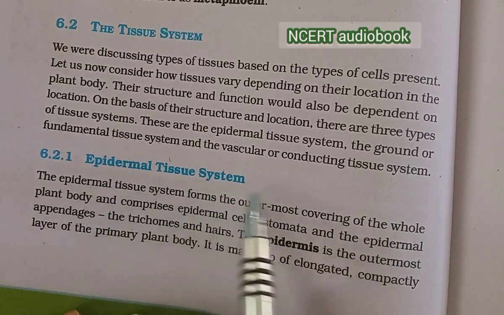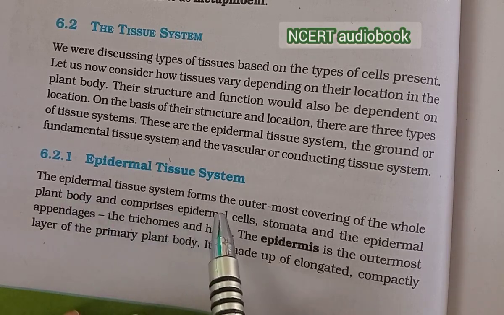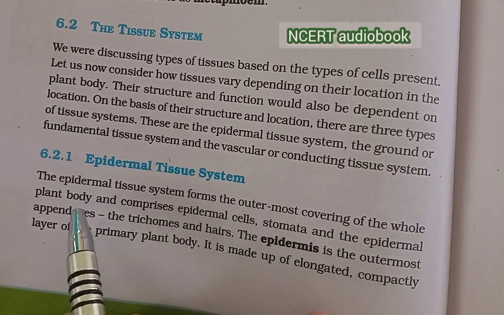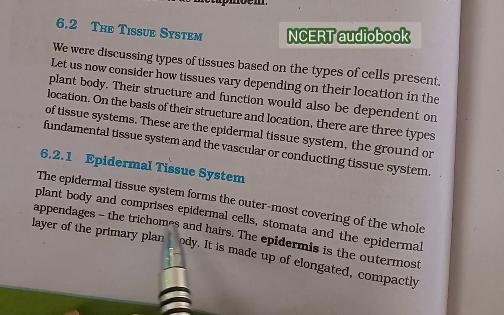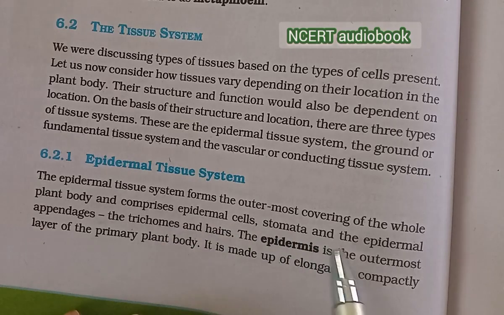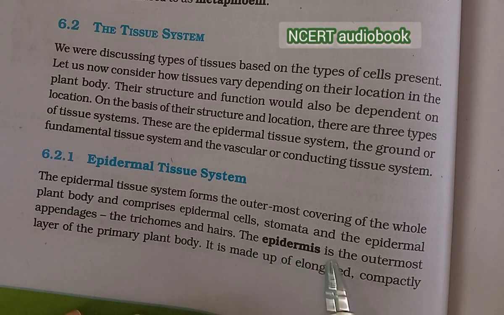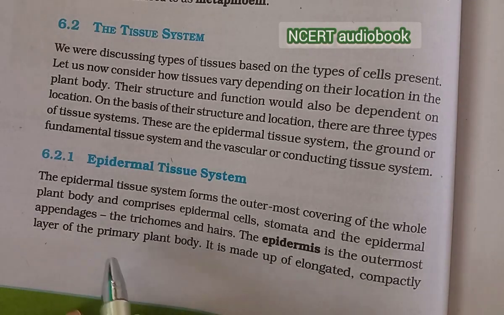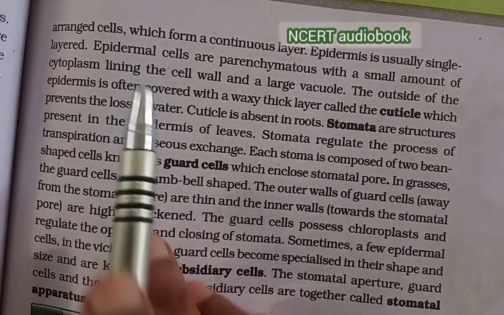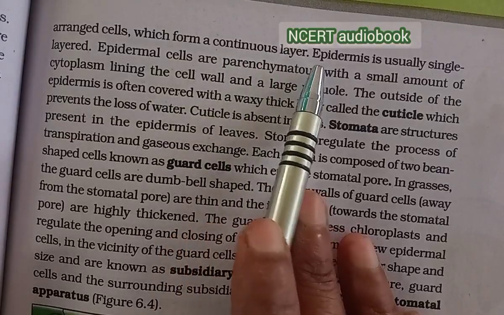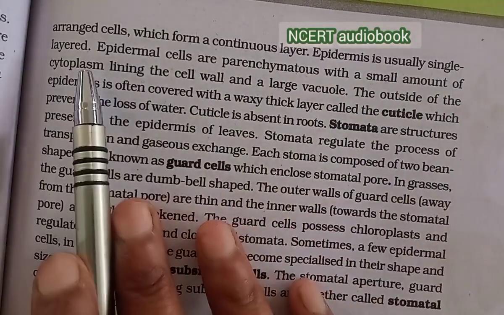First, epidermal tissue system. The epidermal tissue system forms the outermost covering of the whole plant body and comprises epidermal cells, stomata, and the epidermal appendages, the trichomes and hairs. The epidermis is the outermost layer of the primary plant body, and it is made up of elongated, compactly arranged cells which form a continuous layer. Epidermis is usually single-layered.